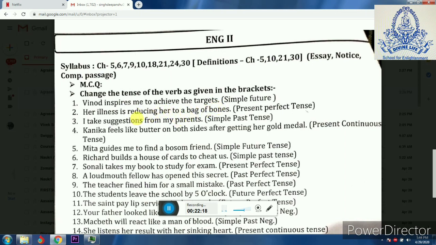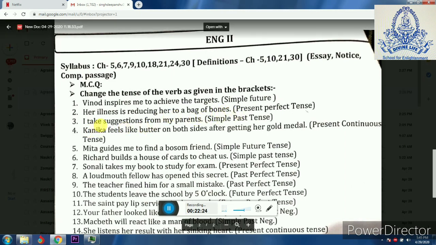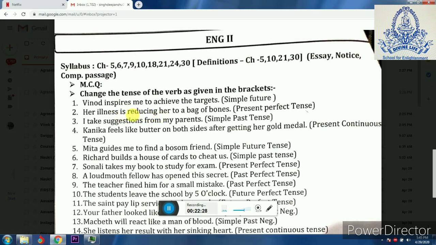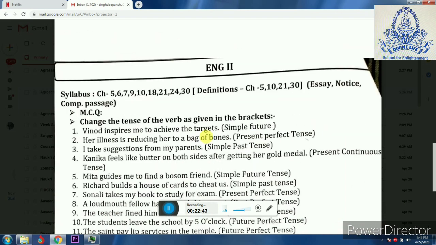Second example, her illness is reducing her to a bag of bones. Now which is the verb here? Is reducing, that is present continuous tense. The sentence is having present continuous tense, and it is to be changed into present perfect tense. That means has, have.